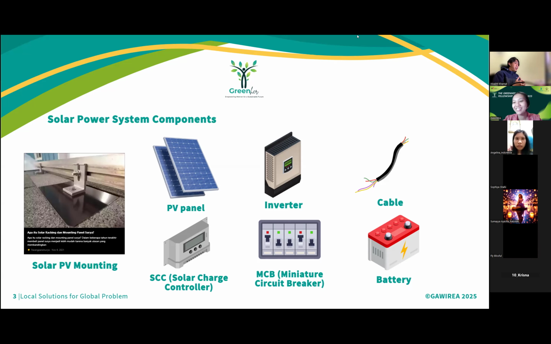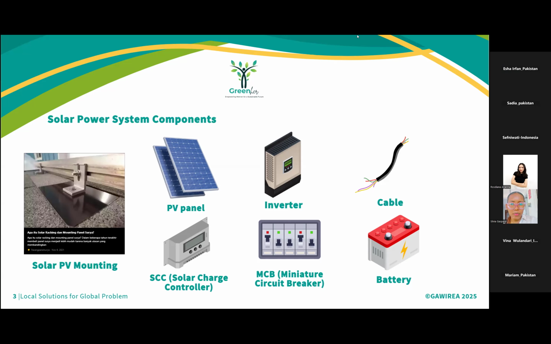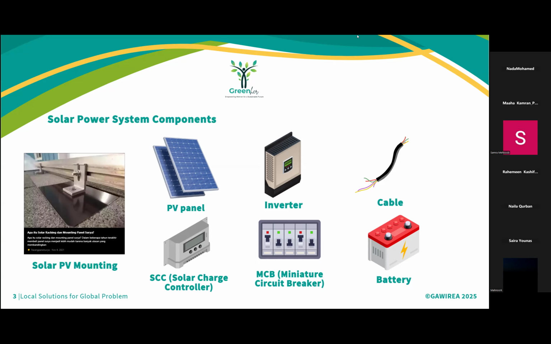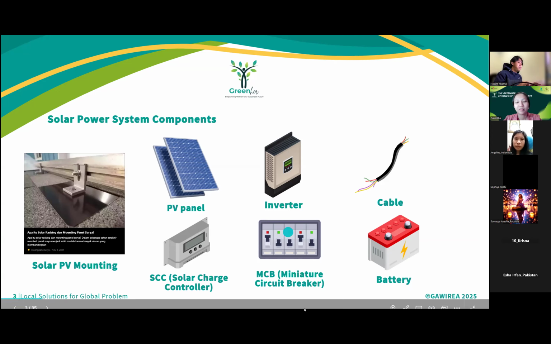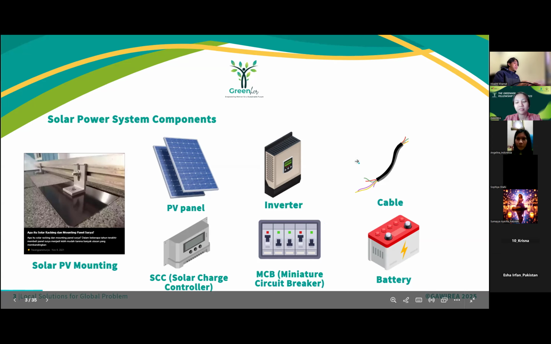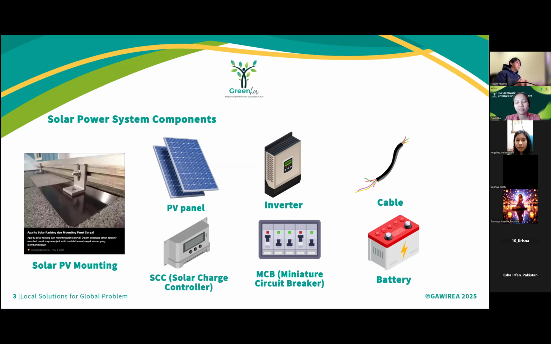Okay, and next, cables. Different types of cables are used for DC connection, AC connection, and grounding. And next, the MCB, miniature circuit breaker or MCB.